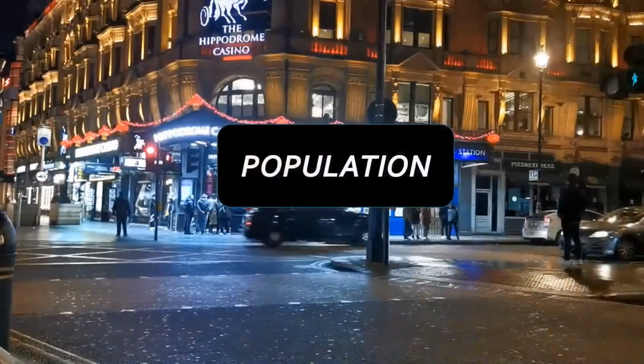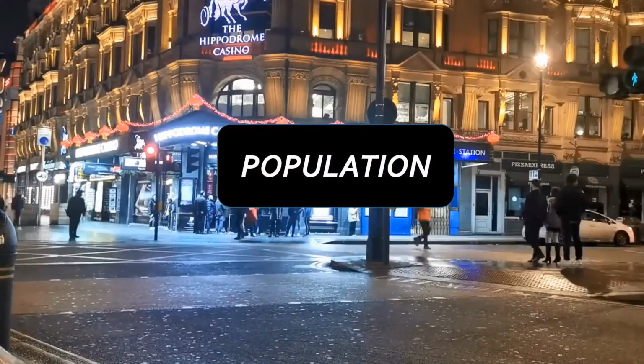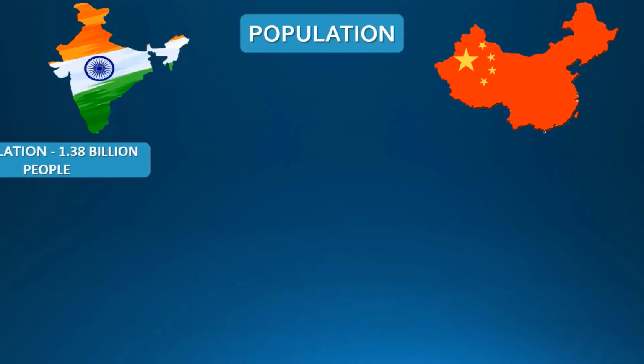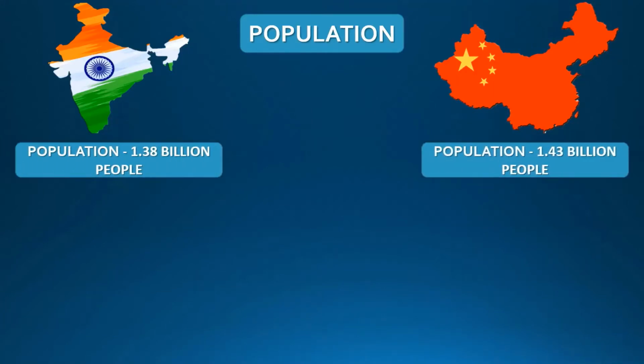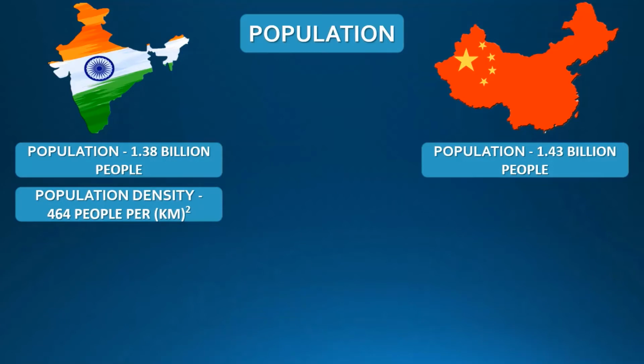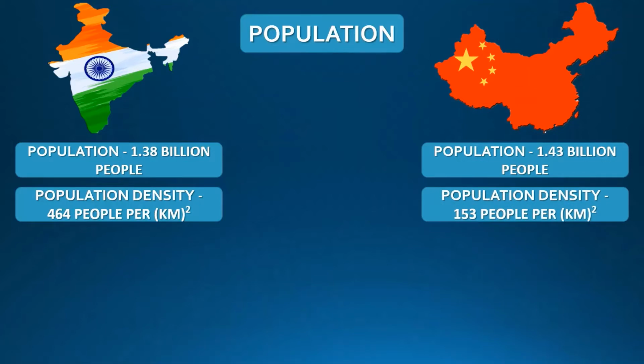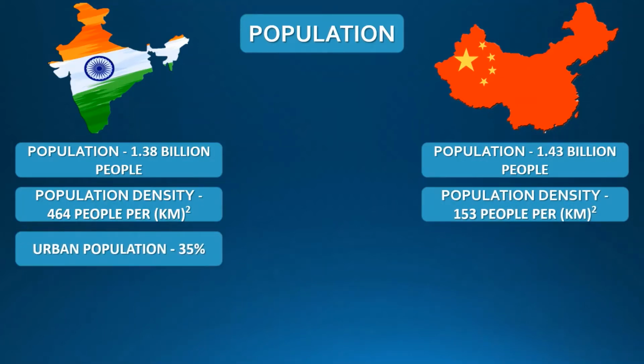Now let's talk about the population of both these countries. India has a population of 1.38 billion people, whereas China has a population of 1.43 billion people. The population density of India is 463 people per square kilometer, whereas the population density of China is 153 people per square kilometer.